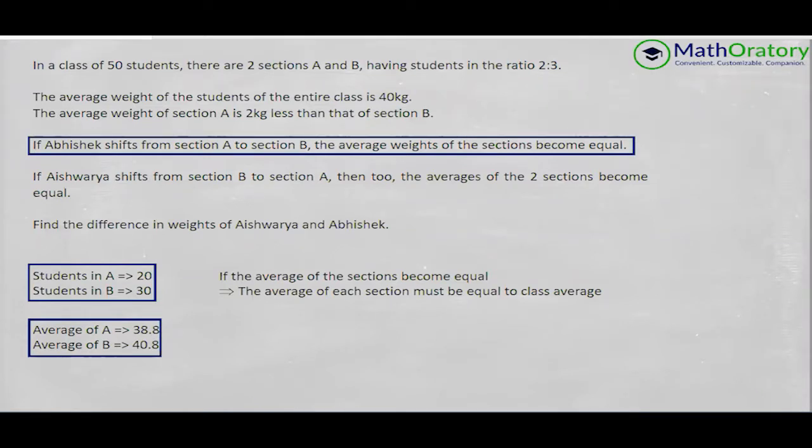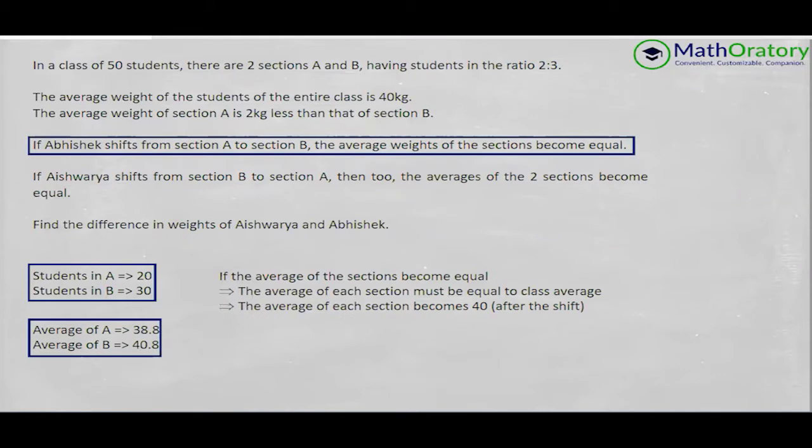You cannot mix 38 and 38 to get 40. If the averages of the two sections are equal, then that should be equal to the final average also. So the average of each section must be equal to the class average, that is 40 kilos.